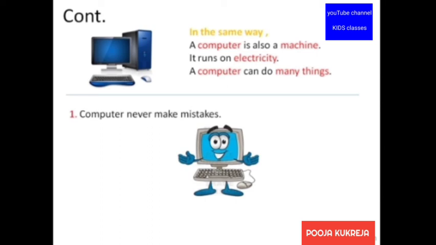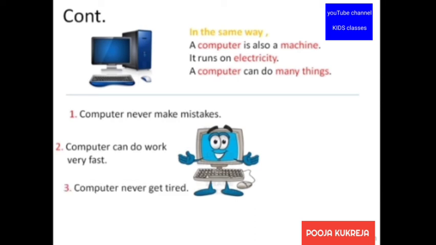First, computer never makes mistakes. Second, computer can do work very fast. Third, computer never gets tired. We have already learned about these common things of machines, that they are very fast. Because machines are non-living things, that's why they never get tired.